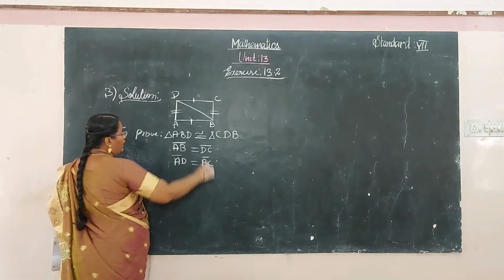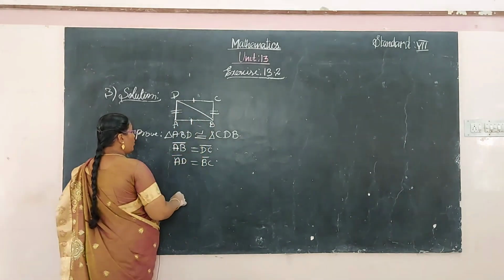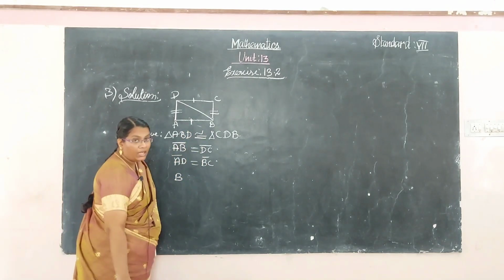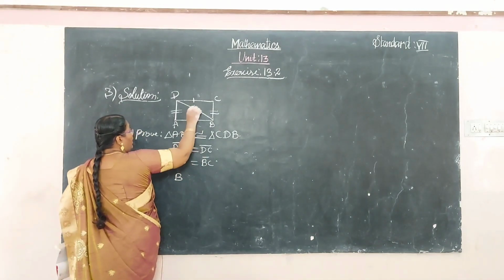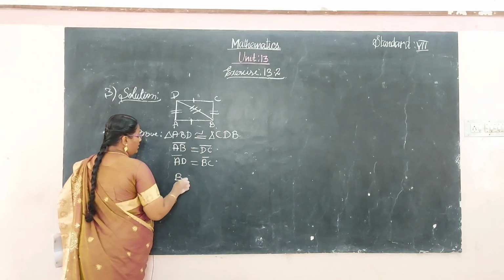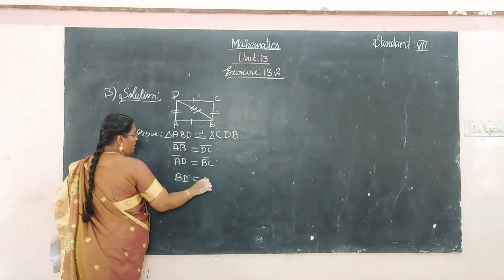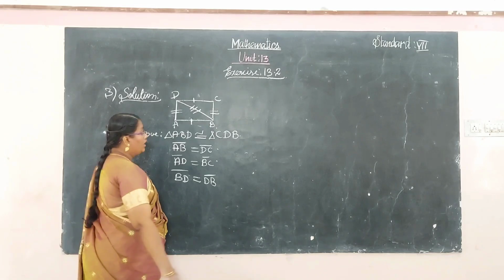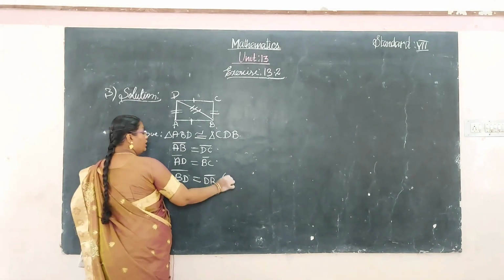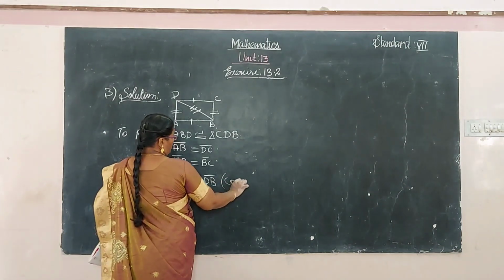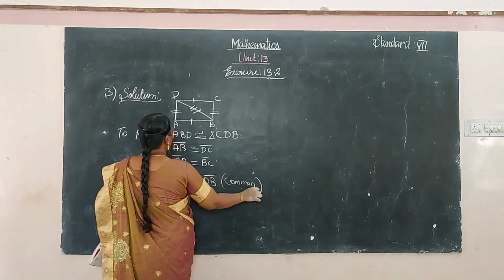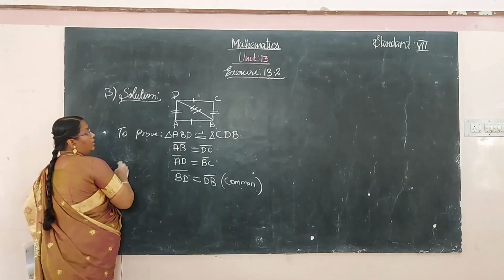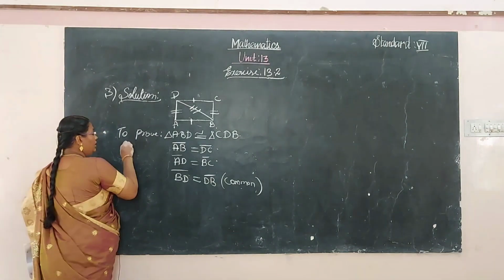And DB is common for both triangles. The side BD and DB are equal, common for both triangles ABD and CDB.